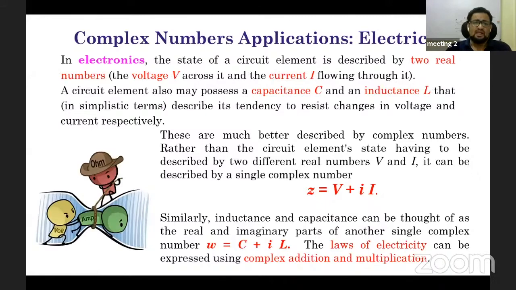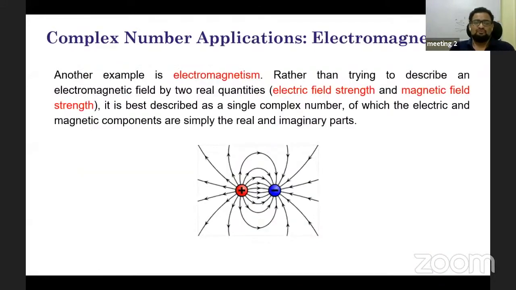This is the second most famous example for complex numbers. In electromagnetism, electric field strength and magnetic field strength go together, so they need to be combined as a complex number.